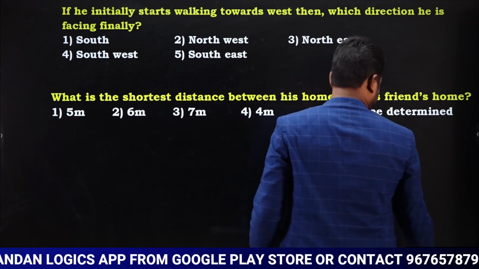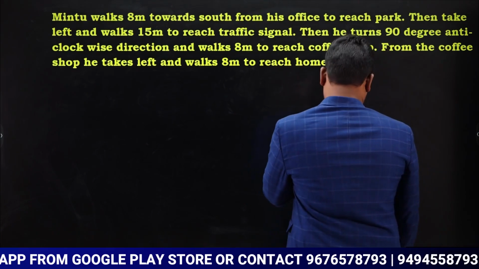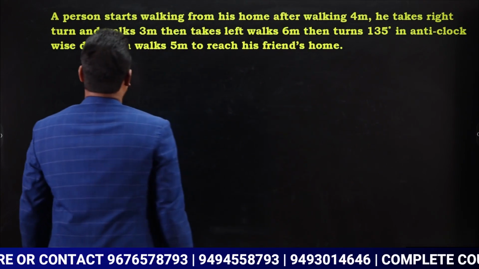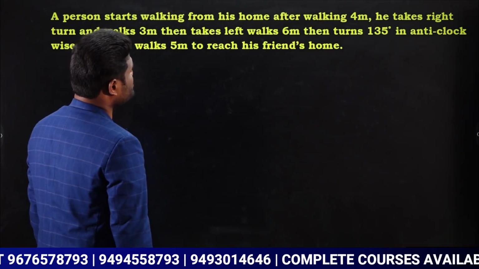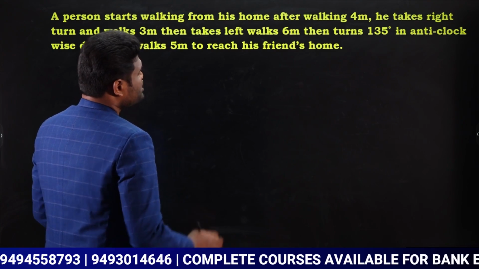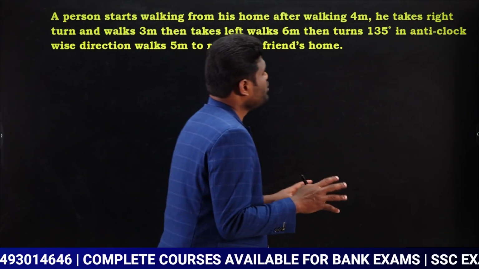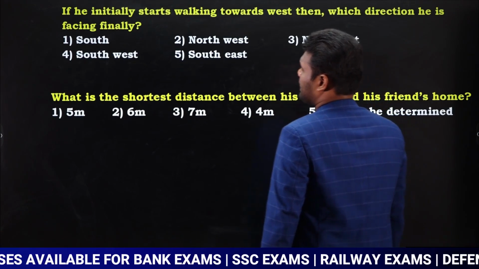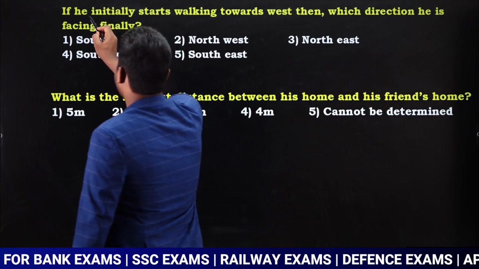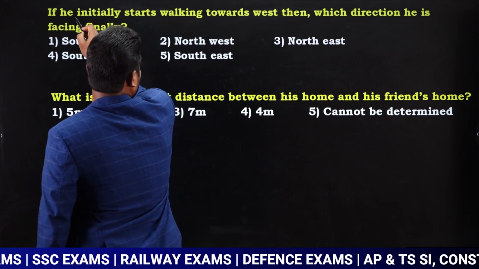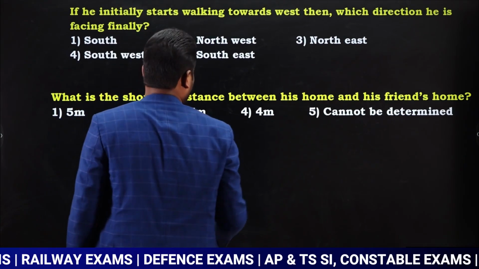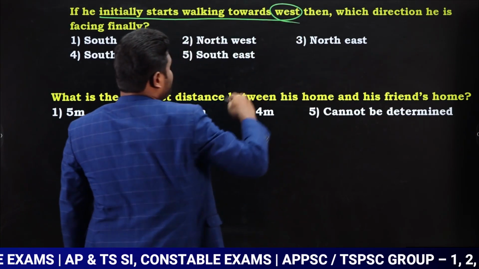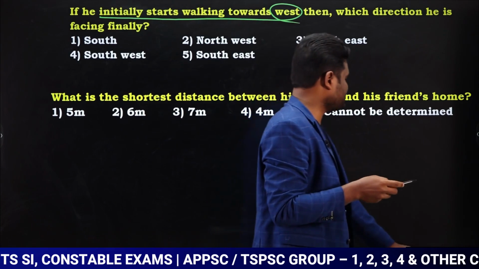We need to say what the answer is for these 2 questions. Now let us represent the diagram. A person starts walking from his house after walking 4 meters. As nothing was mentioned, you need to know in which direction he is traveling. If you observe, it is mentioned here: if he initially starts walking towards west, which means initially he is traveling towards west direction.